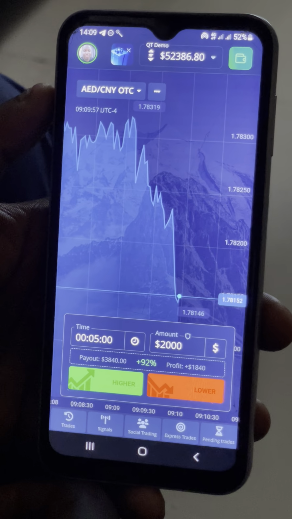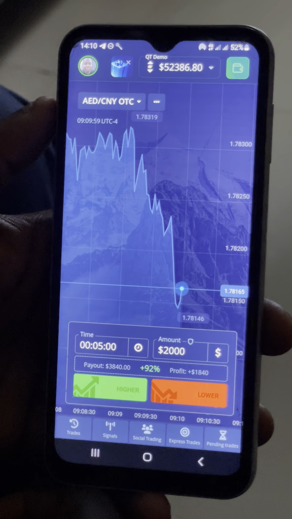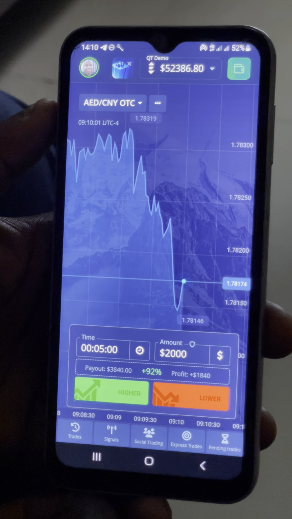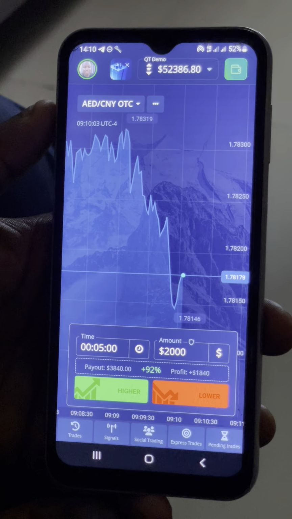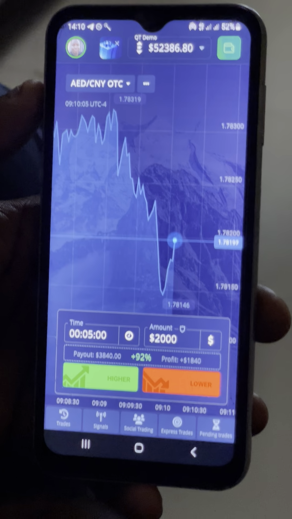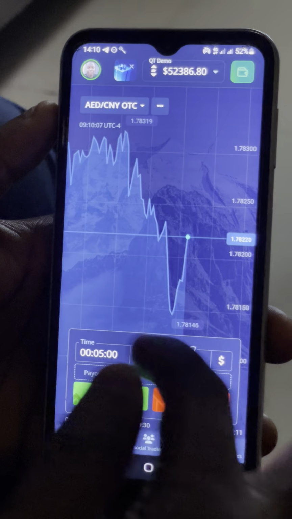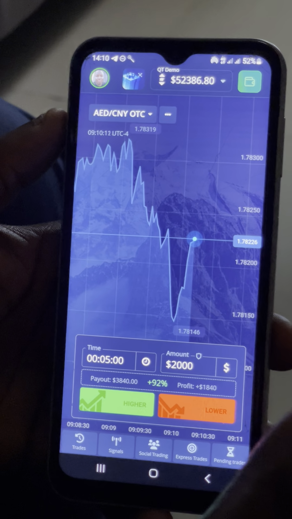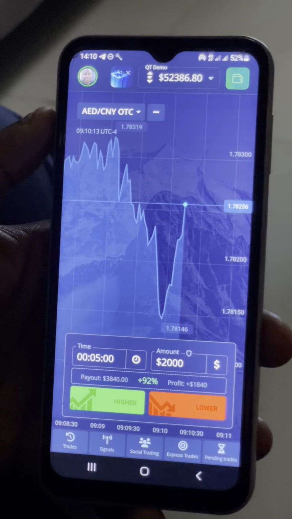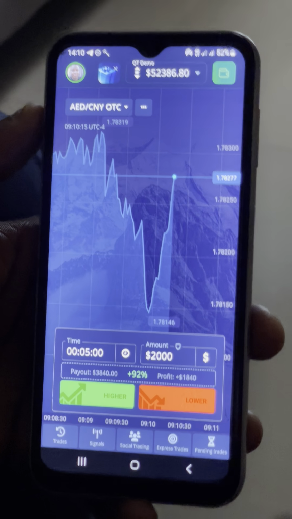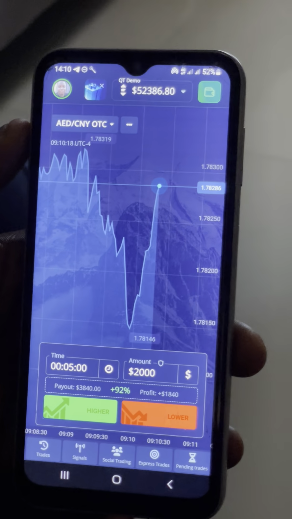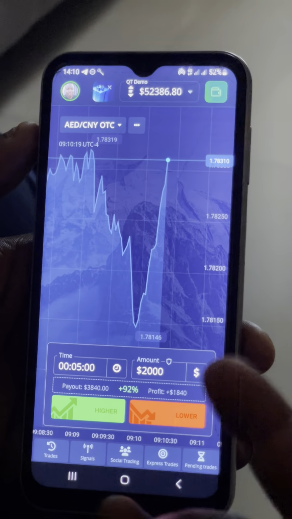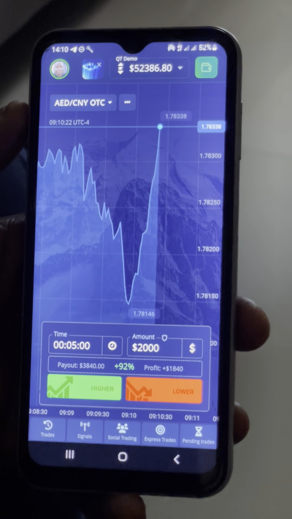Before we ended the last video, I said what we'll be talking about is the capital, the amount. How do you divide your amount? Now, this is a demo. You can decide to use any amount since it's just an earn money. It's not the money that you own. It's not your money. So it's an audio money, so you don't need to divide it. You can use any amount.